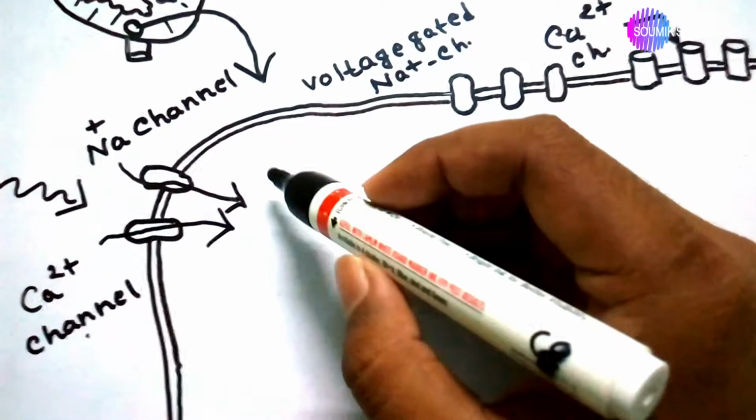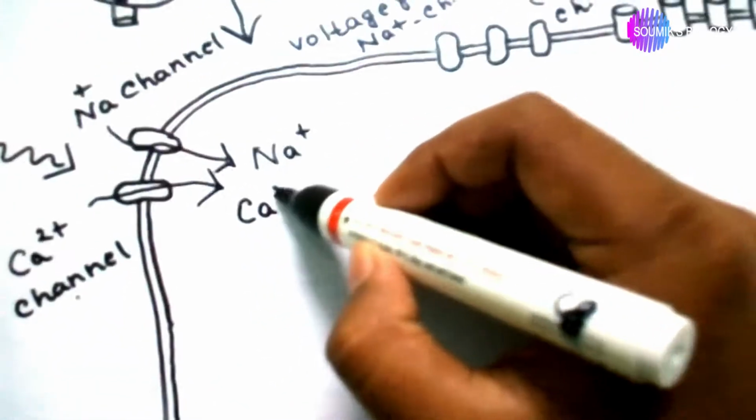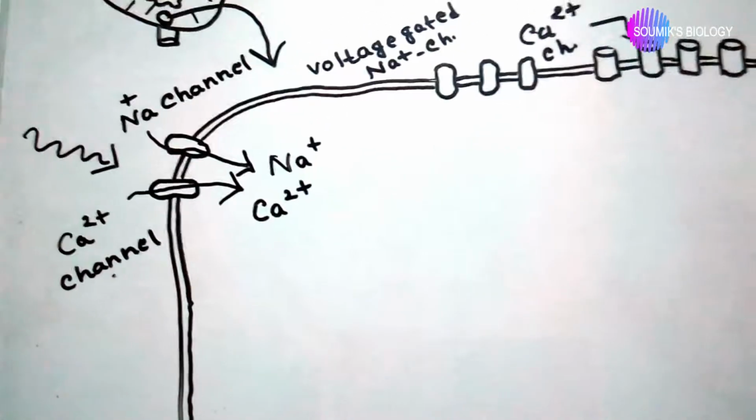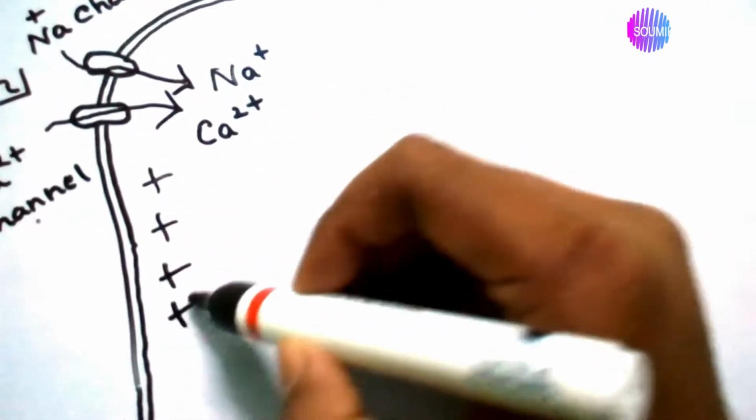So the sodium ions and calcium ions start to flow inside the cell, and the inside of the cell becomes positive.